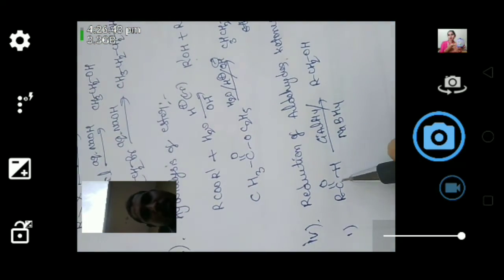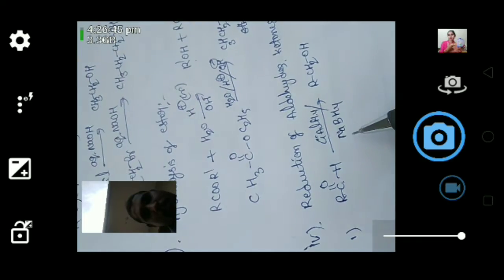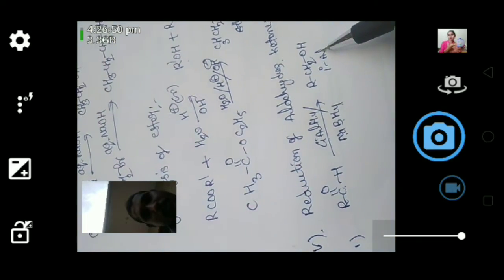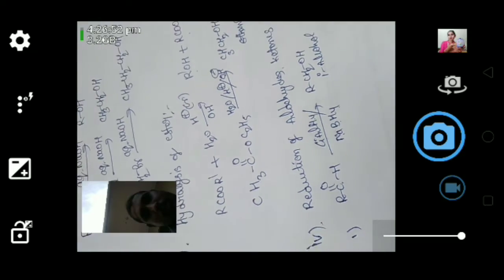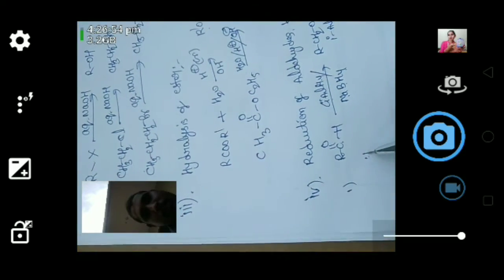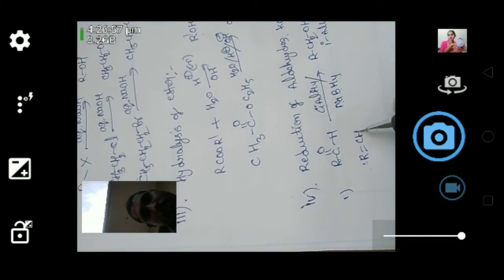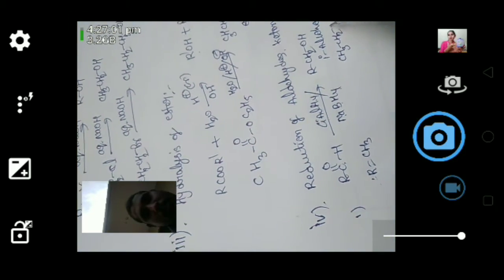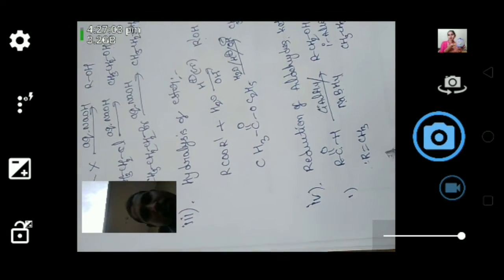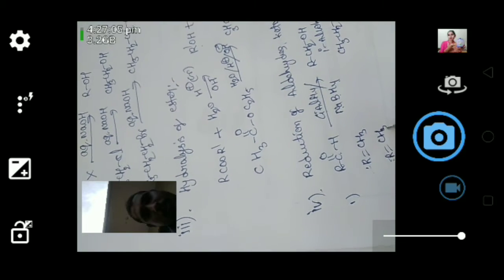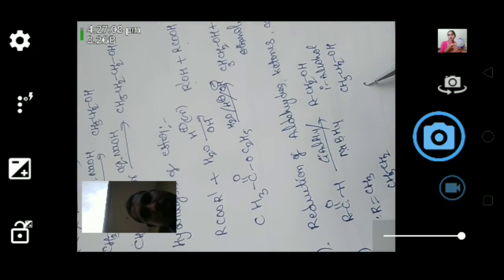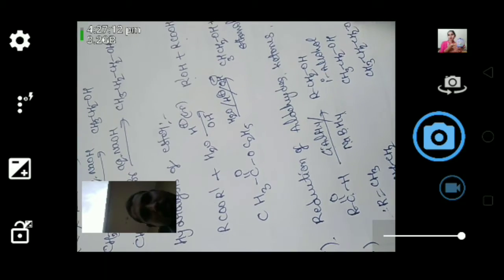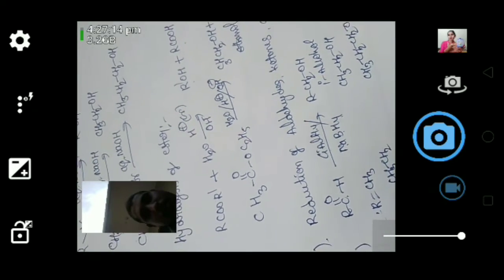Here the aldehyde reacting with lithium aluminum tetrahydride or sodium borohydride gives primary alcohol. If R equals CH3, then we get CH3CH2OH. If R equals CH3CH2, then we get CH3CH2CH2OH. This is from the aldehydes.